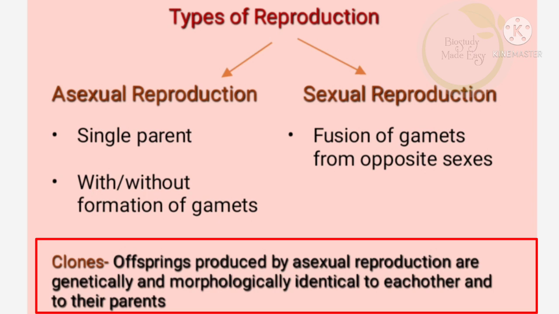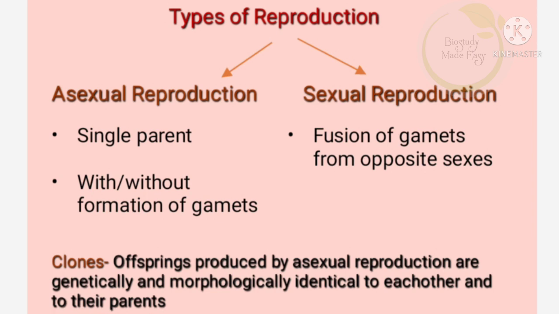Why are they genetically and morphologically identical? The reason is that they are produced by a single parent, and you can see the modes of asexual reproduction in the next slide. Since they are produced by a single parent, they are genetically similar. They share the same genetic information and they are also morphologically identical. Morphology means the external body appearance. Genetically means their genetic composition. So this may be asked for 1 mark.